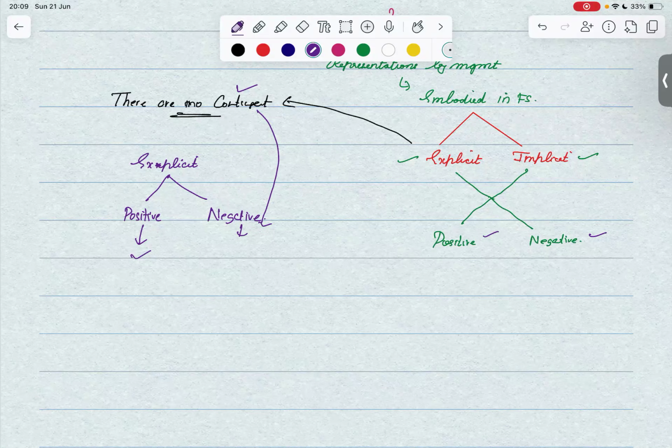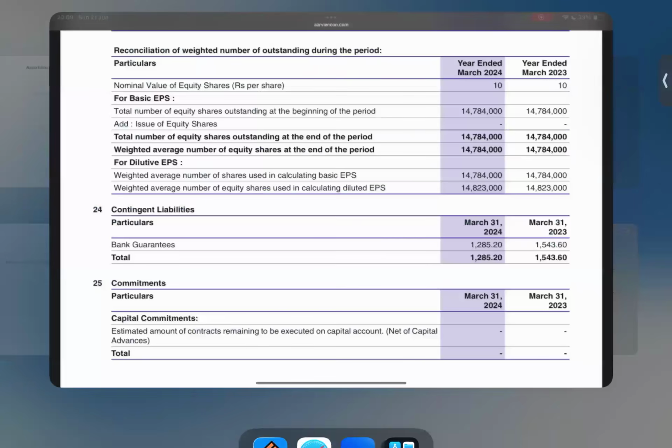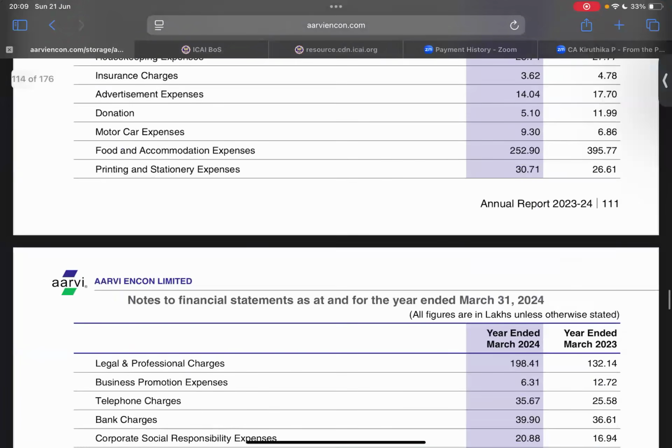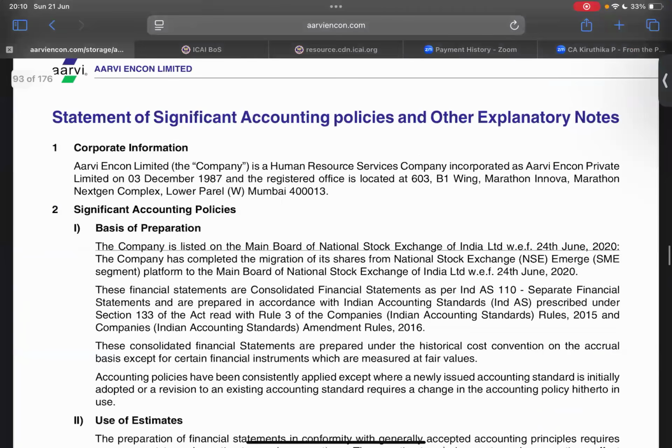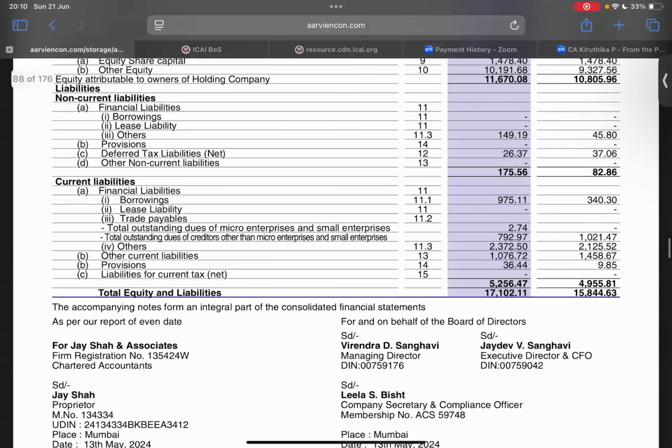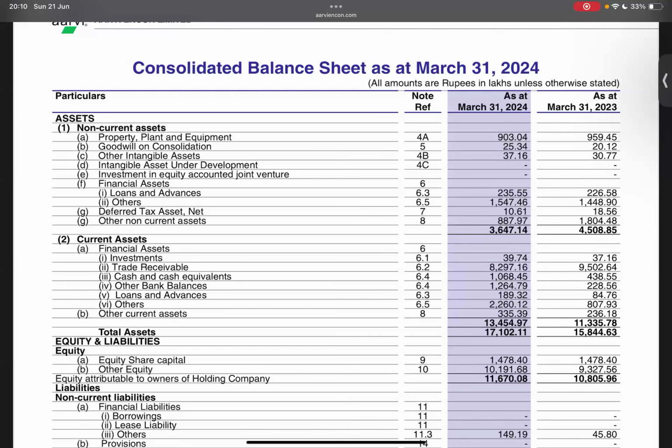Now, moving on to implicit positive and negative assertion, let's take the balance sheet. We saw in the balance sheet we had property, plant, and equipment value of 903.04 lakhs. We've already discussed whether these are explicit or implicit assertions. Which type of assertions are these? These are implicit assertions, is what we discussed. Since it provides a value, it says that there is 903.04 lakhs. This property, plant, and equipment is there, right?